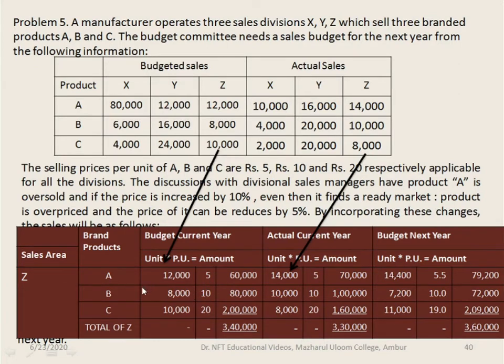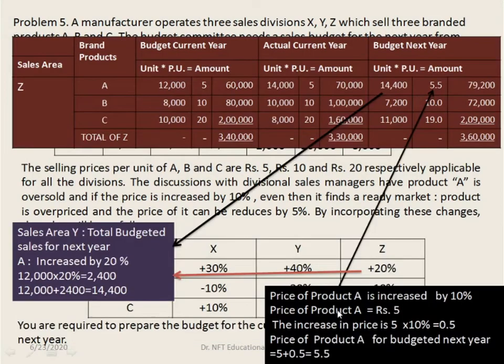So record it and multiply it. For the budgeted current year, 12,000 into 5 is 60,000, 8,000 into 10 is 80,000 and 10,000 into 20 is 2 lakhs. Similarly, 14,000 into 5 is 70,000, 10,000 into 10 is 1 lakh and 8,000 into 20 is 1 lakh 60,000. Add up the budgeted current year sales as well as actual current year sales.